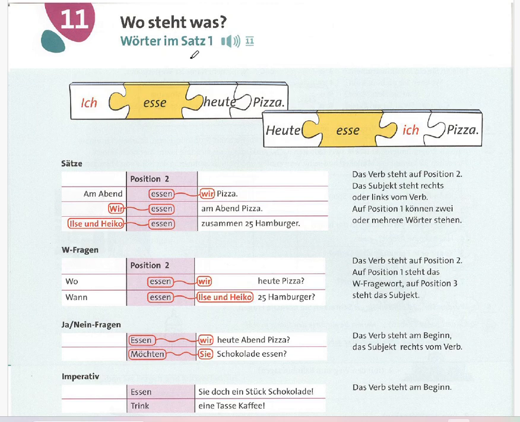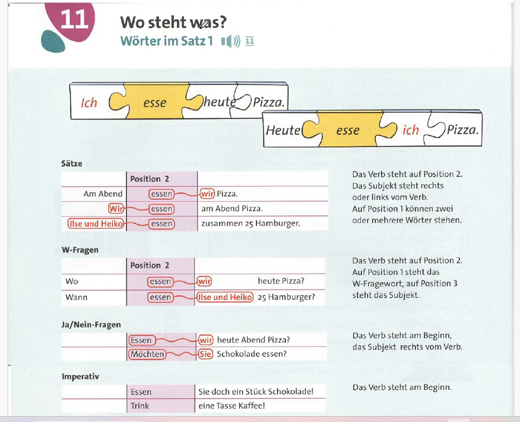Today we are going to learn one of the most important topics in German grammar, word order in sentences. In German, "Wo steht was" means word order in sentences. This lesson is from A1 level and will help you build correct German sentences. We will go through examples, questions, commands, and also time and place in sentences.